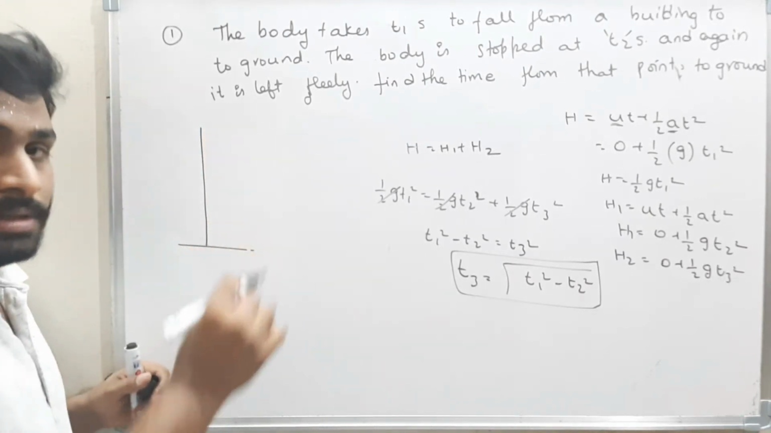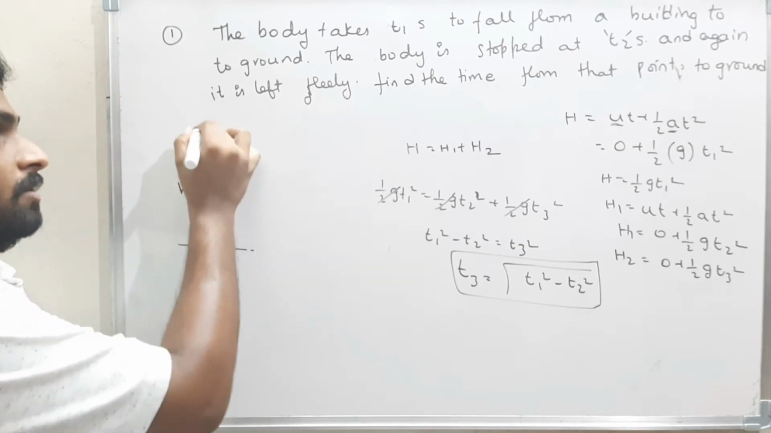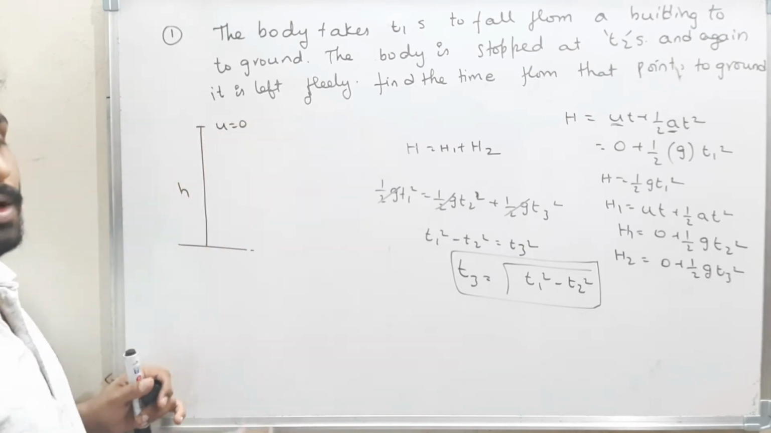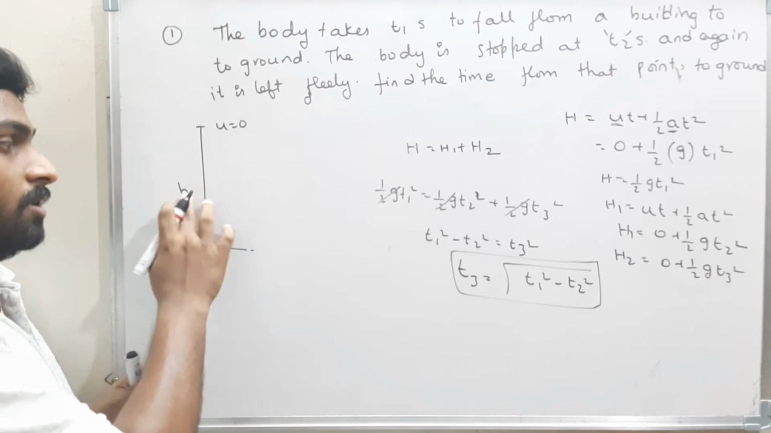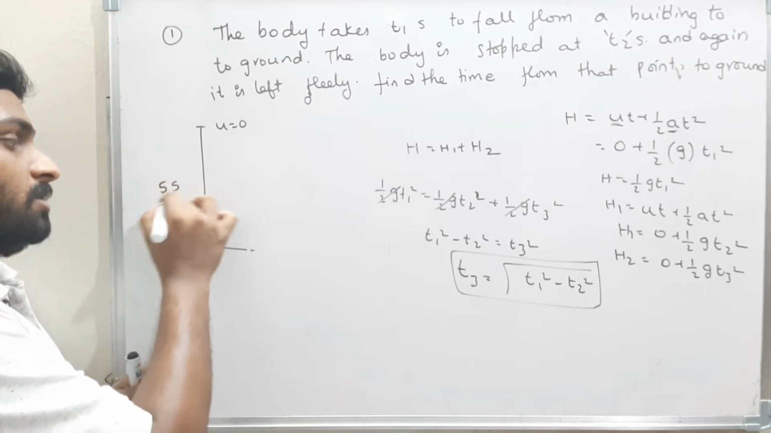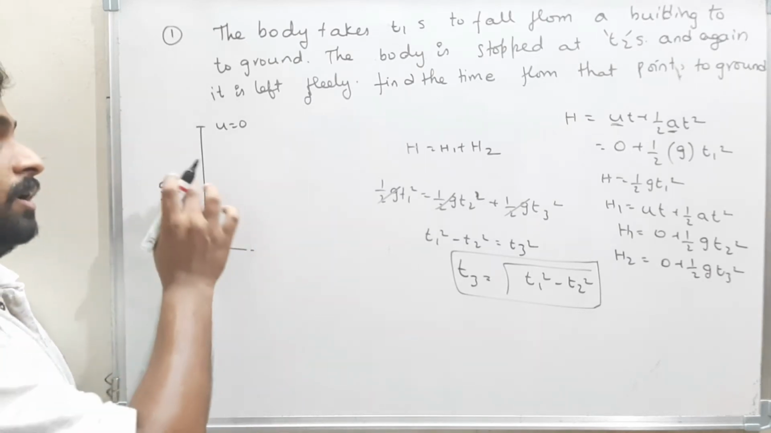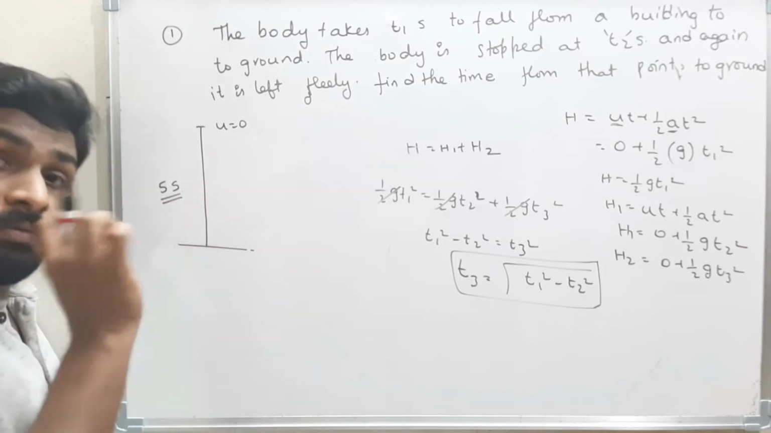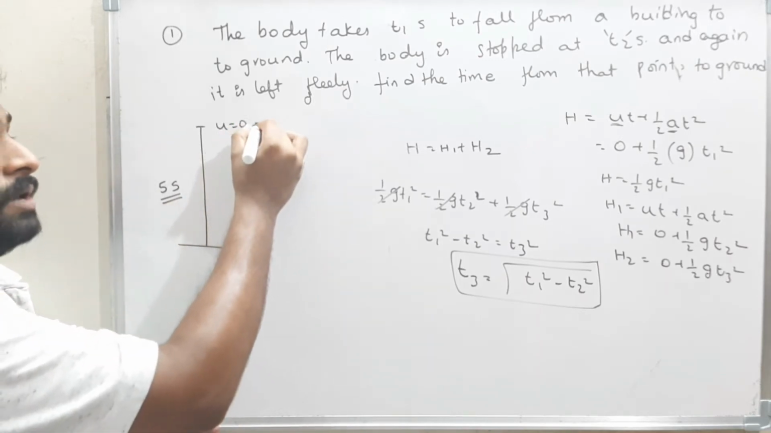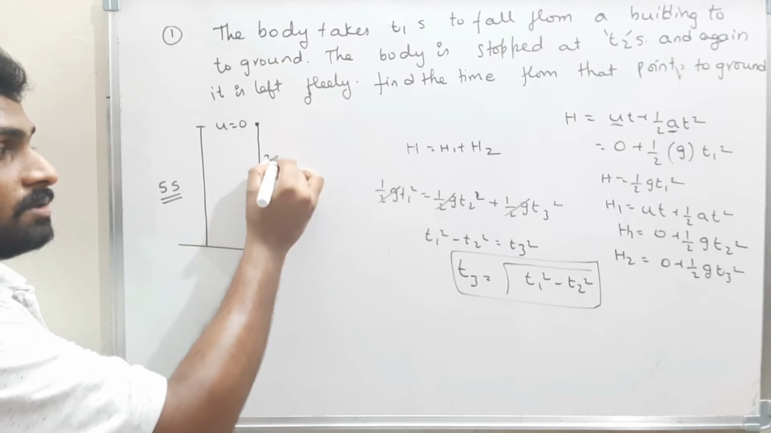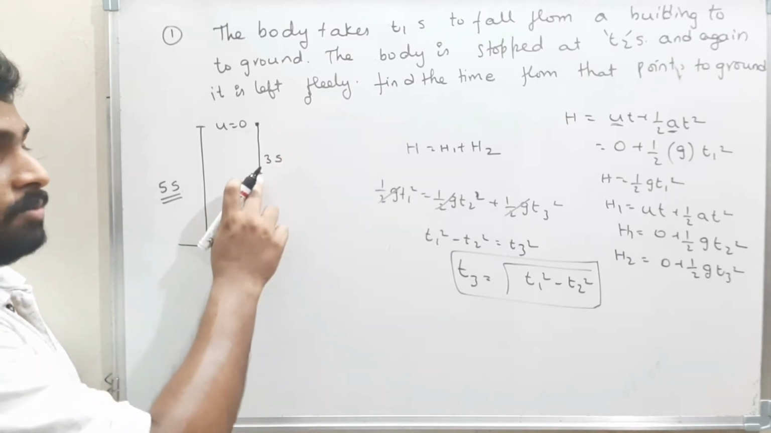The body is left freely from a certain height h with initial velocity equal to 0. The time taken by the body to reach the ground is 5 seconds. Now when the body is left freely, they catch the body at 3 seconds.